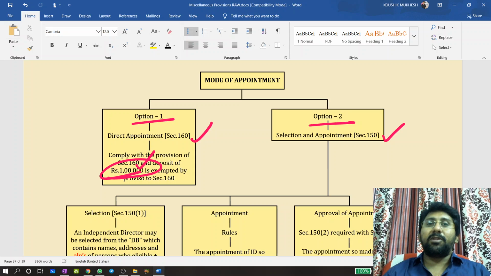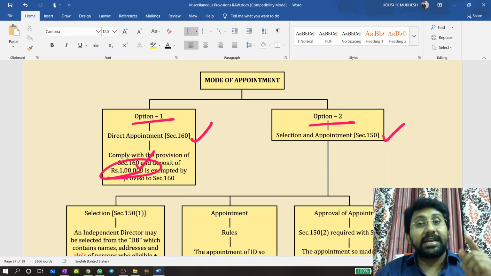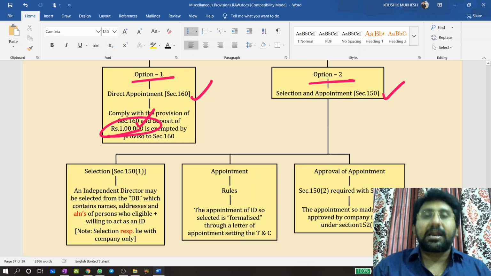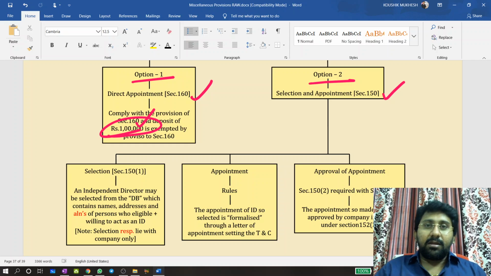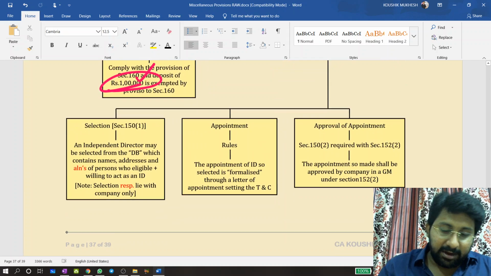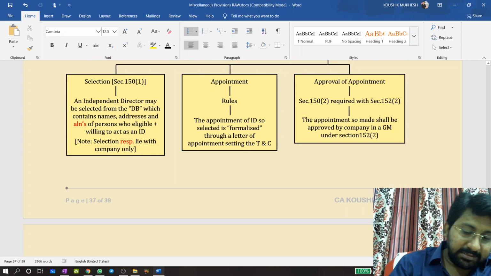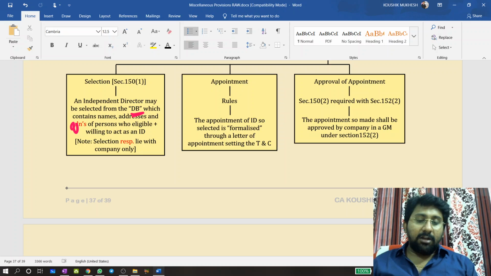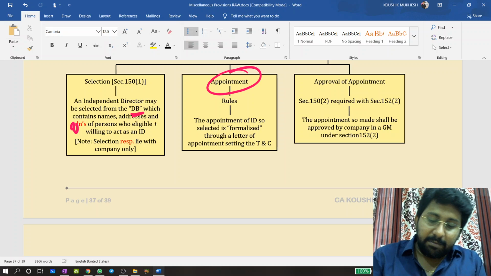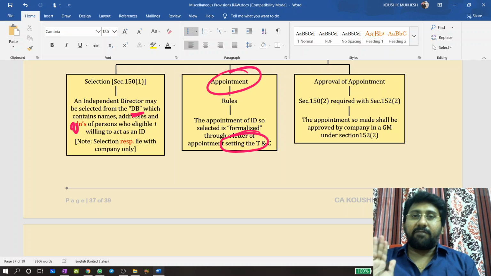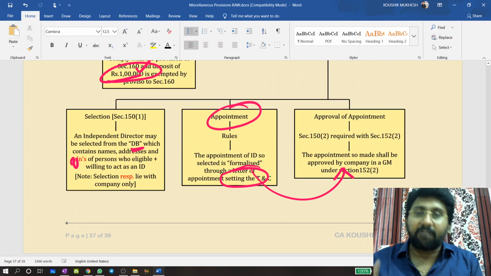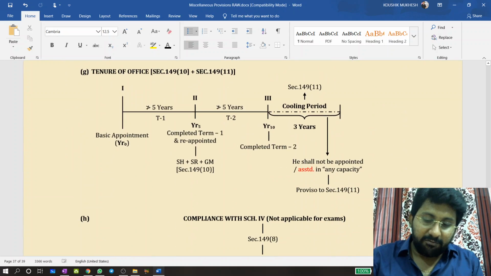then approach a matrimony. In the Companies Act, the matrimony is called a database, and that matrimony agent is MCA. MCA has started a concept called a data bank. From the data bank, you can select the names of independent directors. An independent director may be selected from a data bank which contains the names, addresses, and qualifications of all persons who are eligible and willing to act as independent directors. From that, appointment will be made by a letter of appointment, and later the appointment will be put before the shareholders for approval under 152(2). This is the mode of appointment.